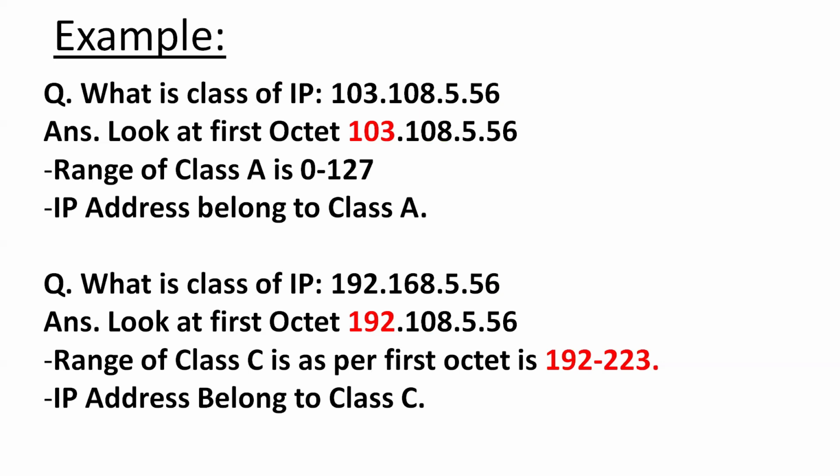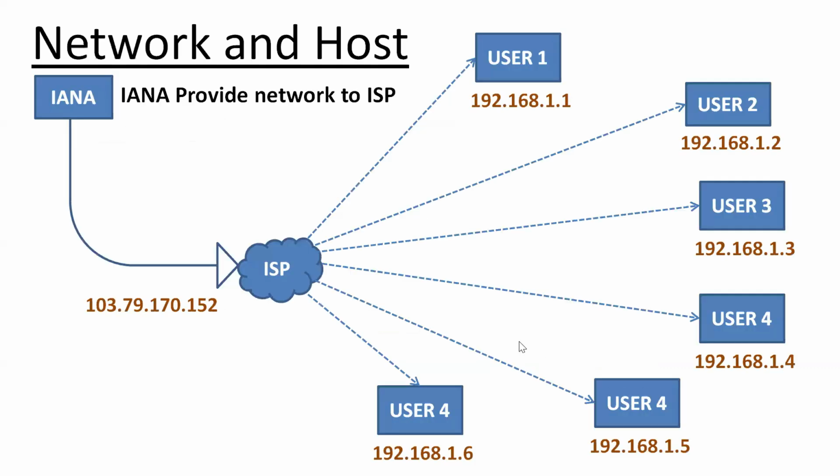The range of class A is 0 to 127, so the IP address belongs to class A. Then we have the IP 192.168.5.56. Look at the first octet, which is 192. The range of class C, as per the first octet, is 192 to 223. So the IP address belongs to class C.